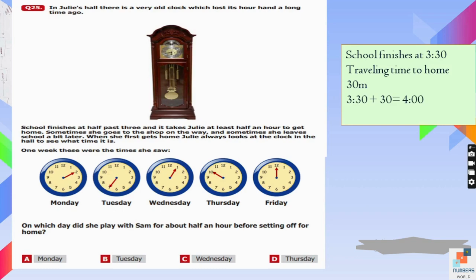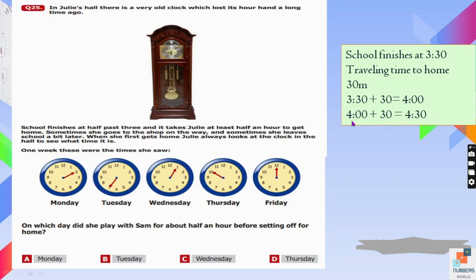So here we see that school finishes at 3:30 and traveling time is 30 minutes. If we add the time, she will reach home at 4 o'clock. But today they told us that she played 30 minutes extra with Sam.